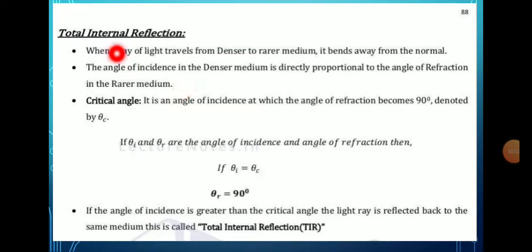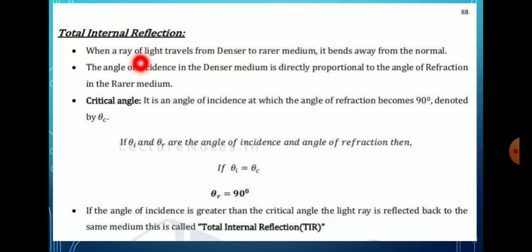Then we start the next concept, that is total internal reflection. In that optical fiber there are two types of light. One is the reflection, another one is refraction. Here reflection means change in the direction of the wave, and refraction means change in the direction of the waves which passes from one medium to another medium. Then we see these 3 points one by one.